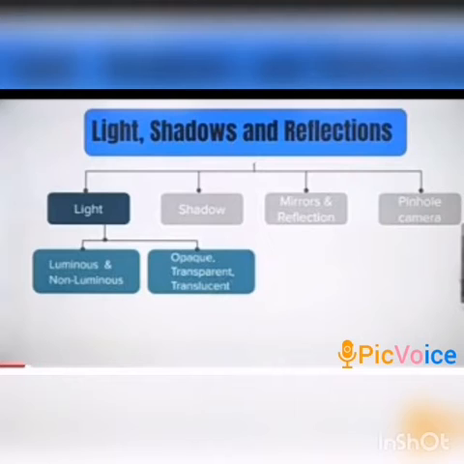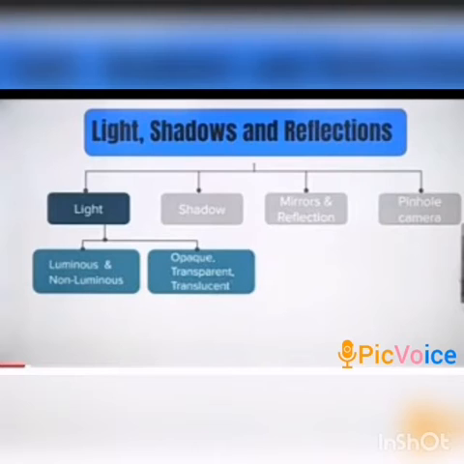What are luminous objects? Objects which emit light of their own are called luminous objects. Example: sun, bulb, candle, etc. And what are non-luminous objects? Objects which do not emit light of their own are called non-luminous objects. Example: table, book, chair, stone, and so many things in this category.